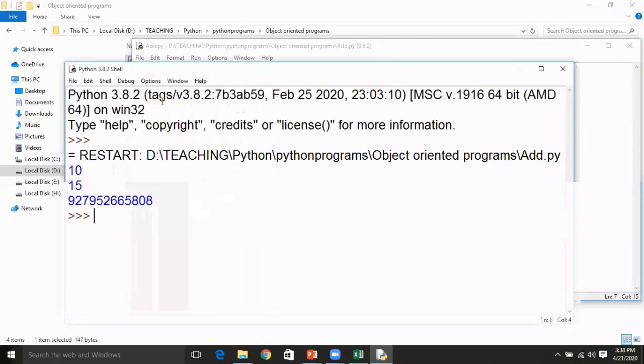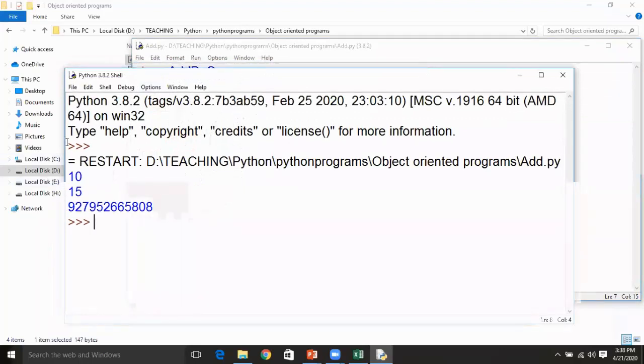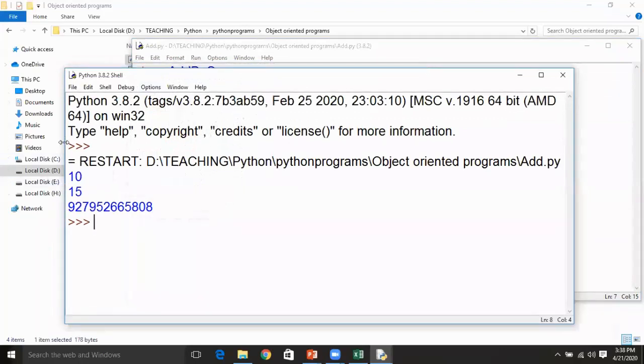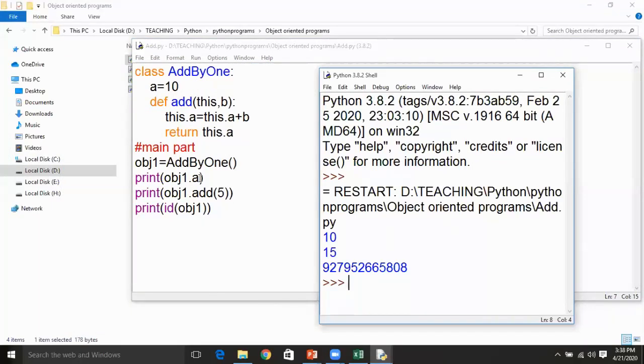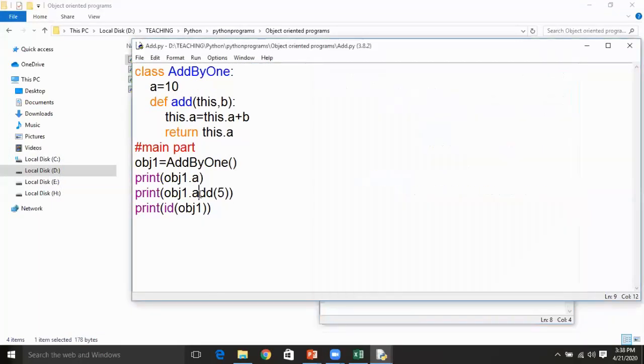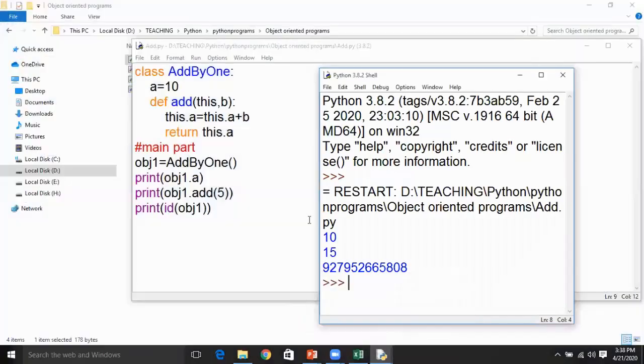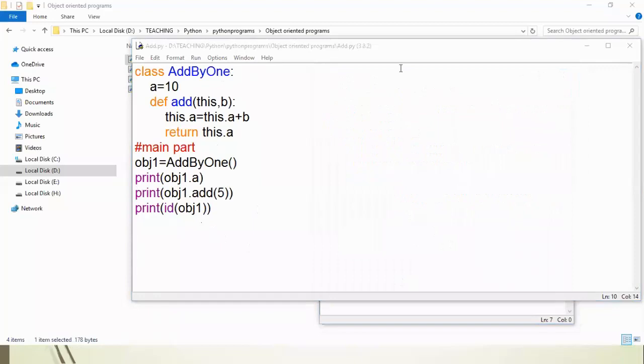See here. So 10. Before calculating, the value of a is 10, then you are calling the add method, so it is going to perform this operation and return this value. The value it returns is the added content, that is 15, which will be printed onto the screen. And this value here is representing the address of this object. So this is a simple example program for a class.